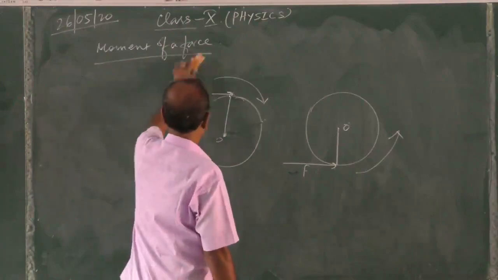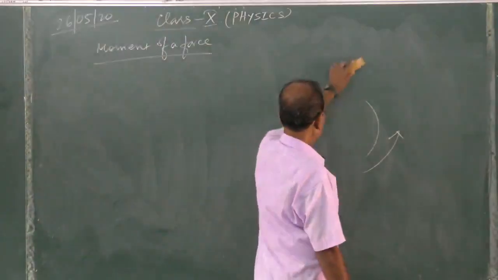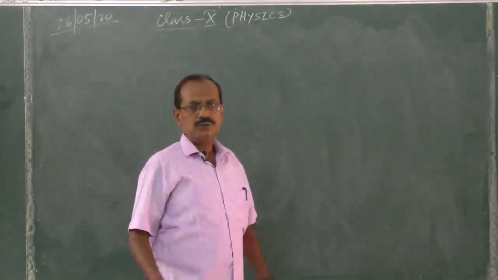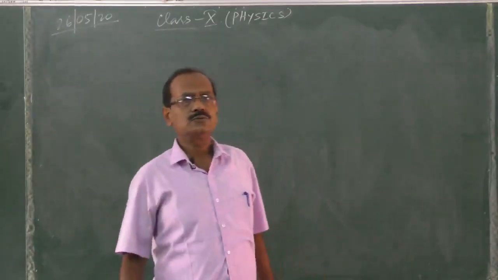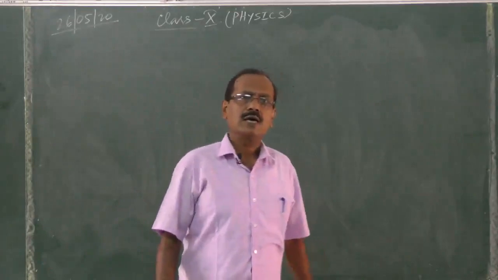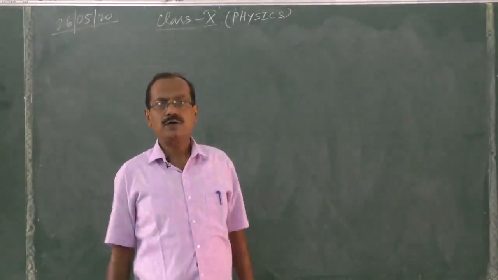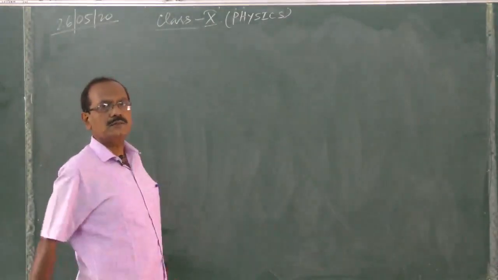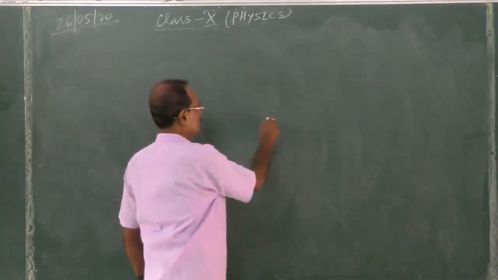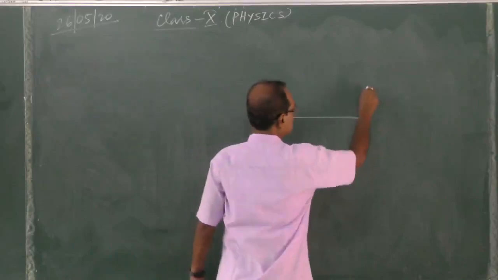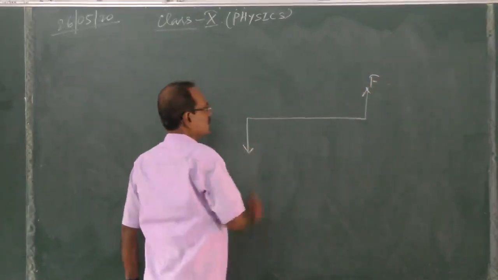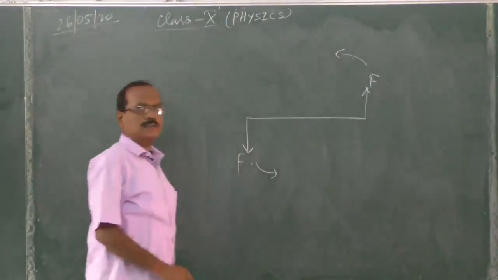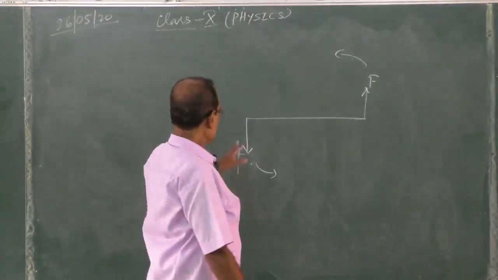Now next is couple. Couple is when two equal, opposite and parallel forces act on a body at different points, not in the same line. It also produces the action of rotation. Okay, just this is a body. If you are applying force here, here, then the body will rotate in this way. Am I right?